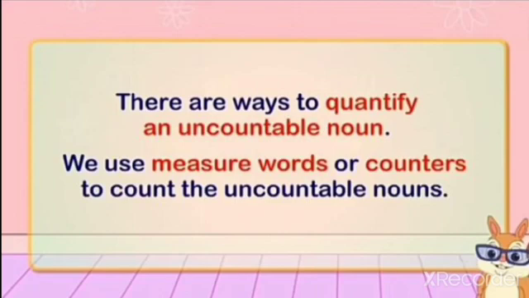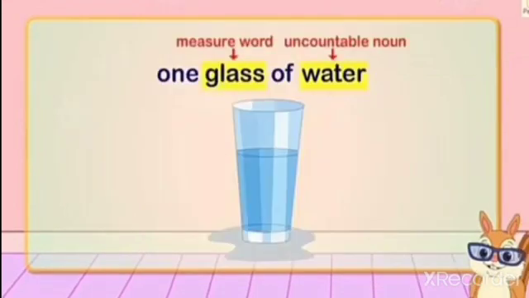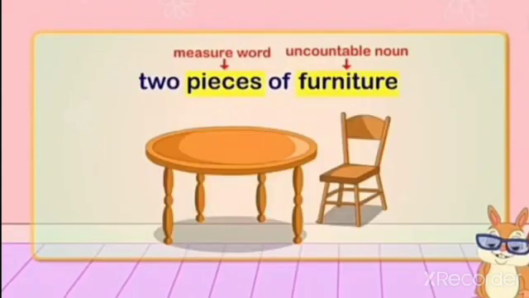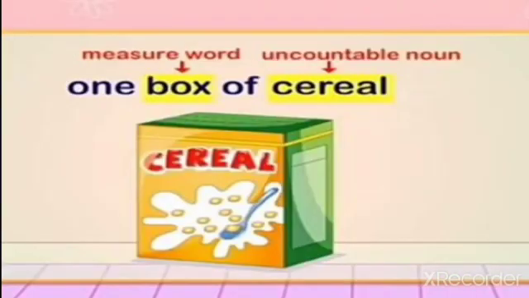There are ways to quantify an uncountable noun. We use measure words, or counters, to count the uncountable nouns. See the example. 1 glass of water. Glass is a measure word. Water is an uncountable noun. Next sentence. 2 pieces of furniture. Pieces is a measure word. Furniture is an uncountable noun.